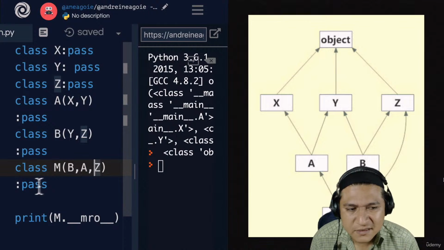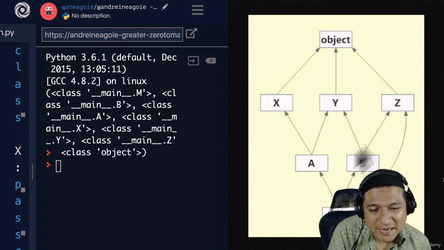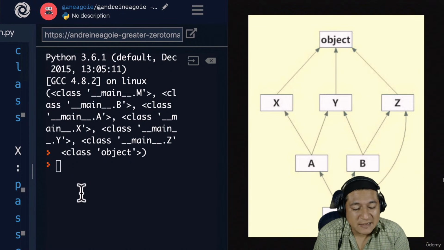Why did class X come before Z? Instead of going to Z, it's going to resolve the path from X, then Y, then Z, then the first. This is because of the algorithm they use for doing MRO, and it's going to skip it.